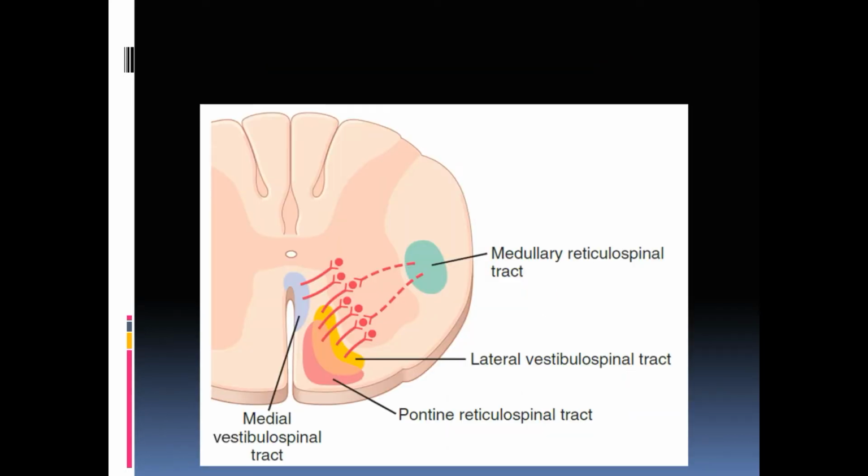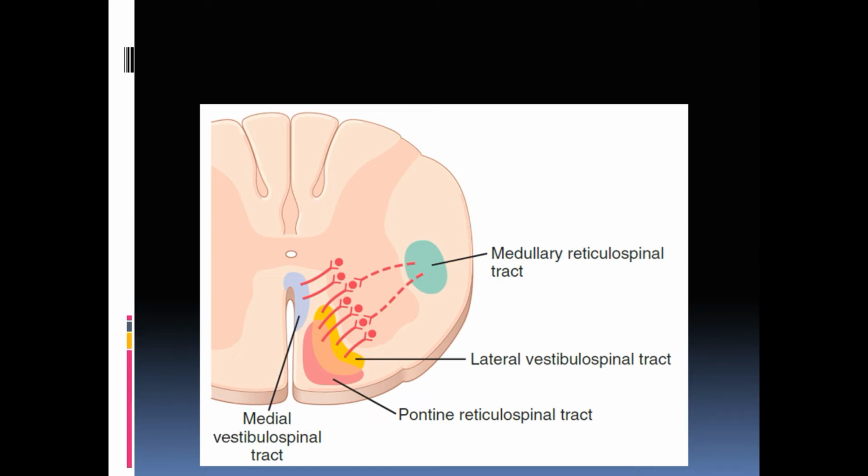Now coming to the function of those tracts, we are discussing the pontine reticulospinal tract and the medullary reticulospinal tract. As you can see here, the location of the tract: the medullary reticulospinal tract is present in the lateral portion of the spinal cord white matter. As we have said earlier, the tracts are bundles of axons, so they make the white matter, in the spinal cord and in the brain.